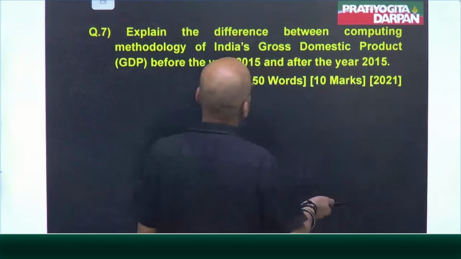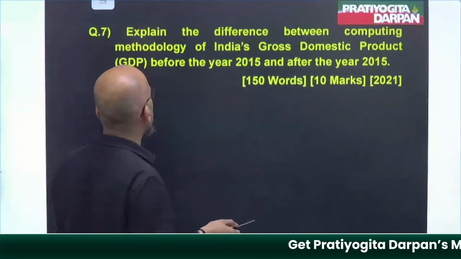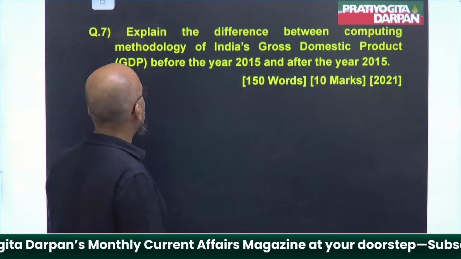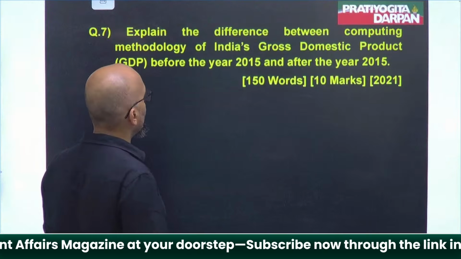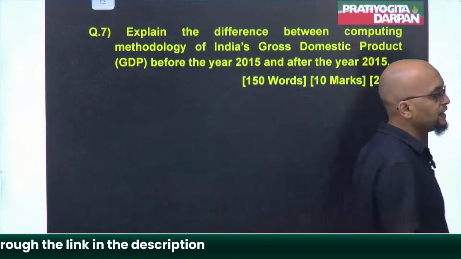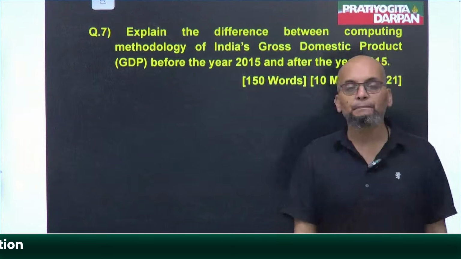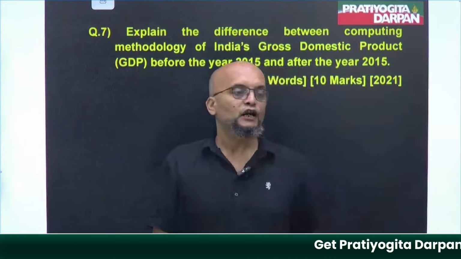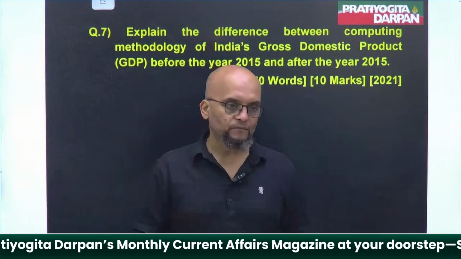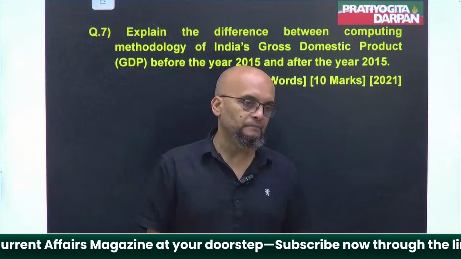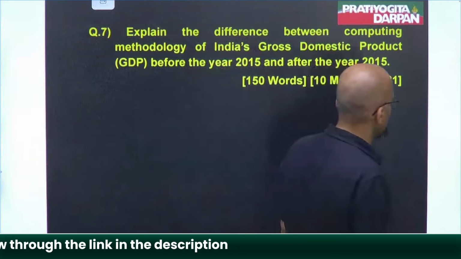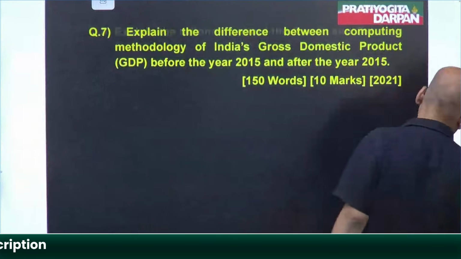Anyway, explain the difference between computing methodology of India's GDP before the year 2015 and after the year 2015. After the year 2015, now we are taking GDP at market price. Nominal GDP we take in computing GDP. Before that it was GNP. Okay, now we consider GDP at market price. Again the question of 2021. Anyway,